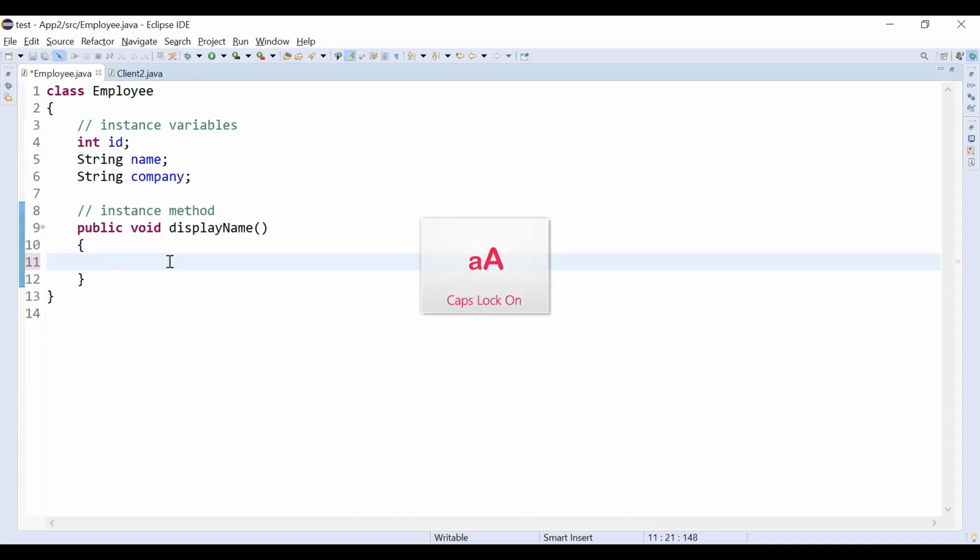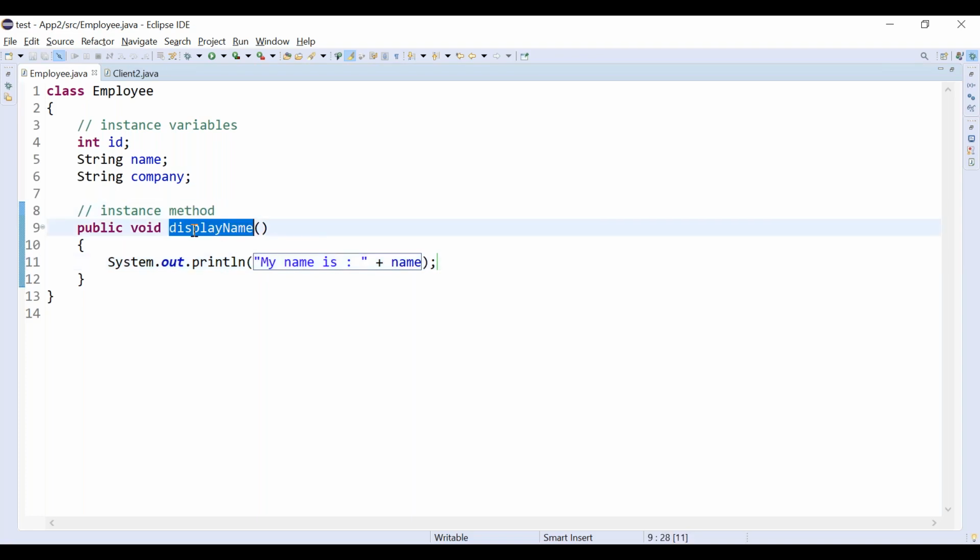Let's make something like this. You can print System.out.println, my name is. You can access instance variables directly.